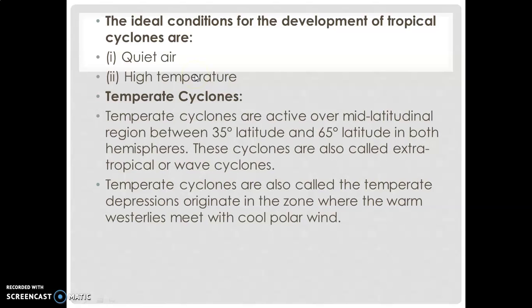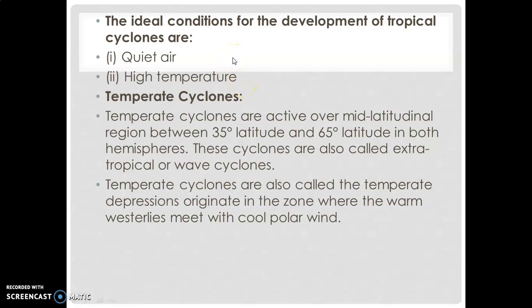There are different names for tropical cyclones. Typhoon: tropical cyclones that originate in the China Sea are known as typhoons. In the Indian Ocean, these are called tropical cyclones. Tornadoes are something different. Tornadoes are storms which form very suddenly on land. So actually a tornado is not a part of the tropical cyclone. A tornado is a different kind of storm that occurs suddenly on land.